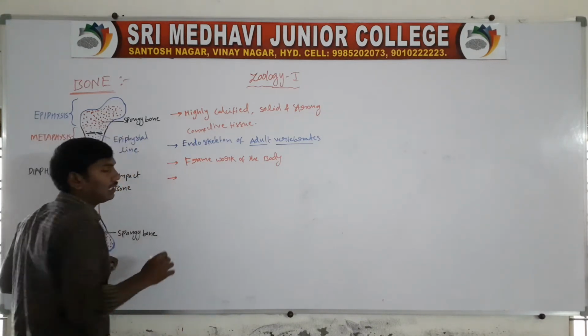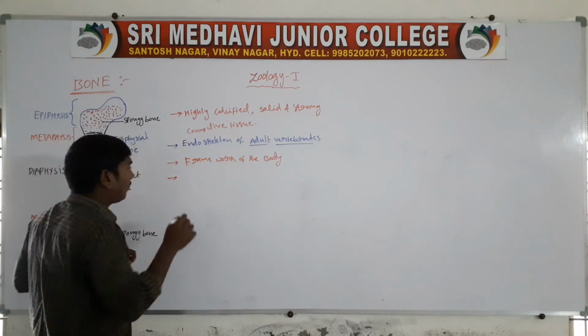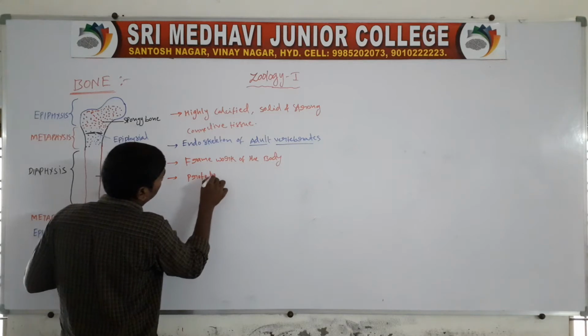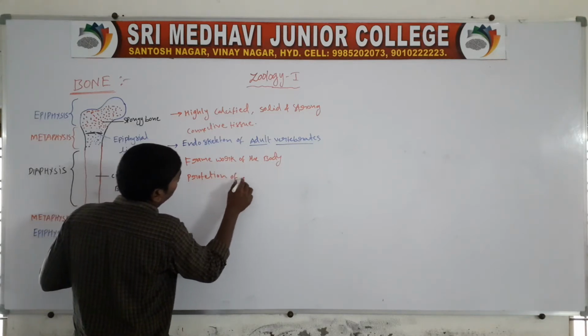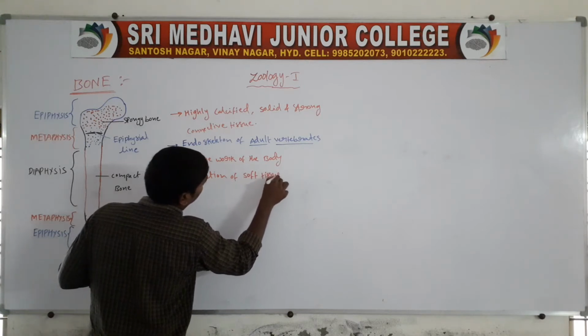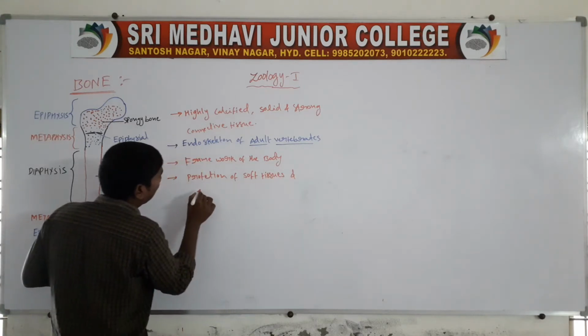Next, this is also protection of soft tissues and delicate organs.